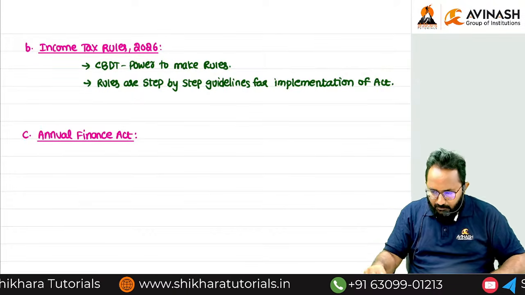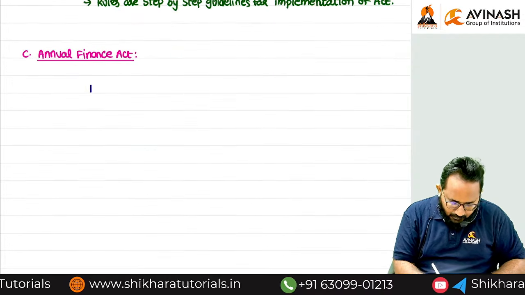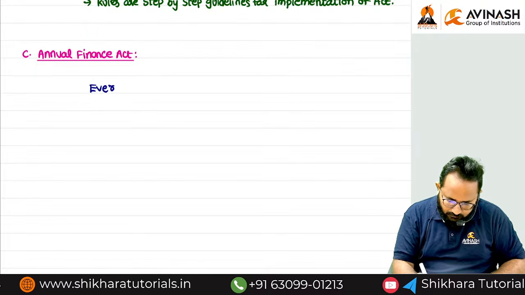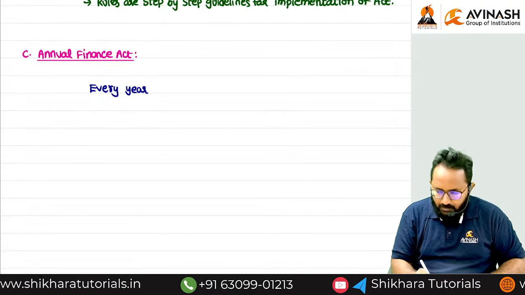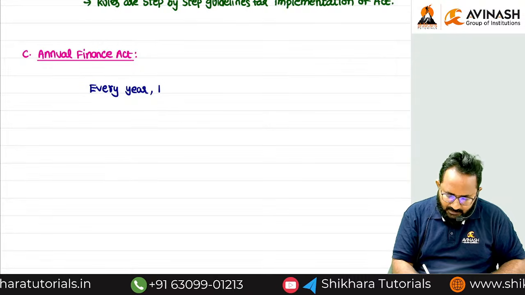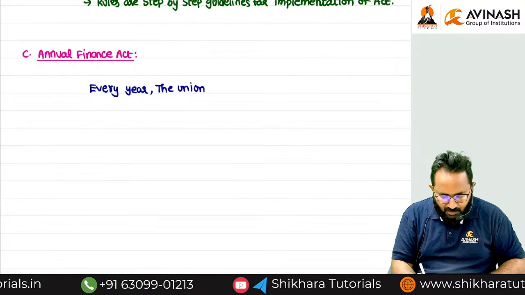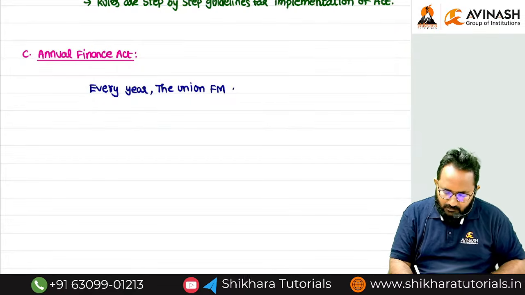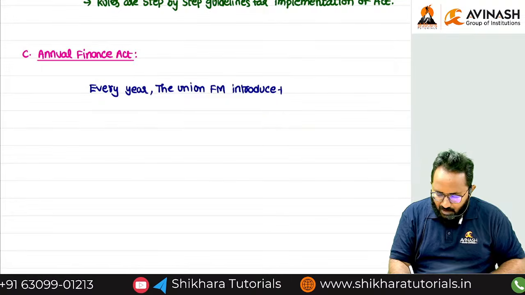So now, you can write along with me. Every year, the finance minister, can you tell me, the finance minister means state or central? Central. That's why the Union Finance Minister introduces the finance bill.